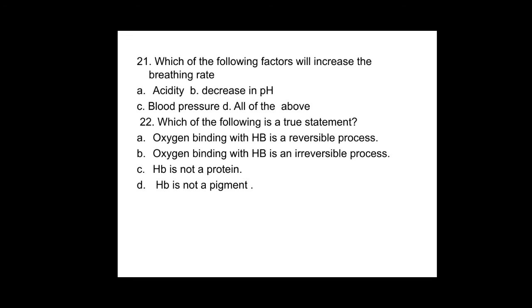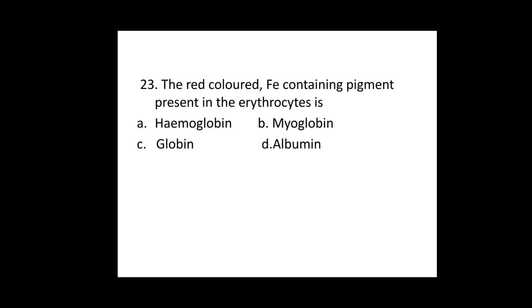22nd, which of the following is a true statement? Oxygen binding with hemoglobin is a reversible process. Oxygen binding with hemoglobin is an irreversible process. Hemoglobin is not a protein. Hemoglobin is not a pigment. Actually, hemoglobin is a protein as well as a pigment. And oxygen binding with hemoglobin is actually the reversible process. So in 22nd, the correct statement is A option.